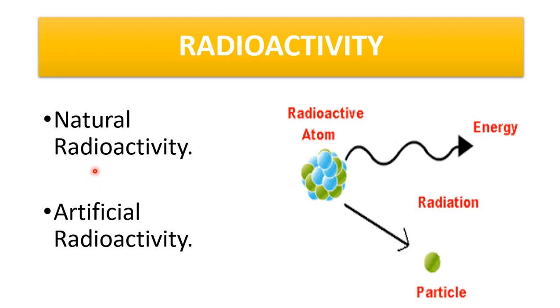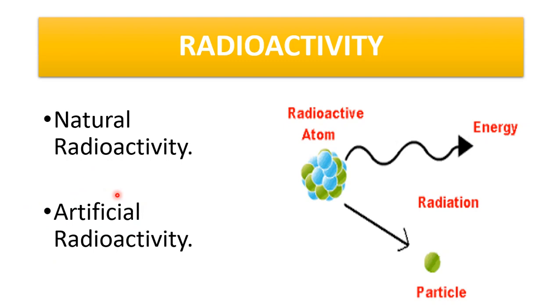As we know, all heavy elements having atomic number above 82 show the phenomenon of natural radioactivity. After emission of radiation, they change their atomic structure to a lighter atom and become stable.